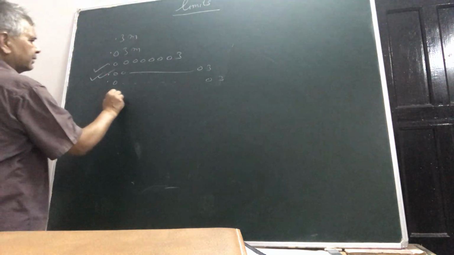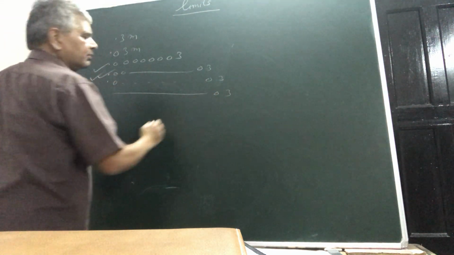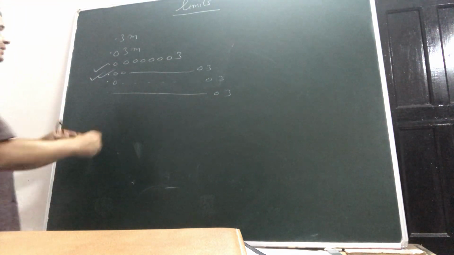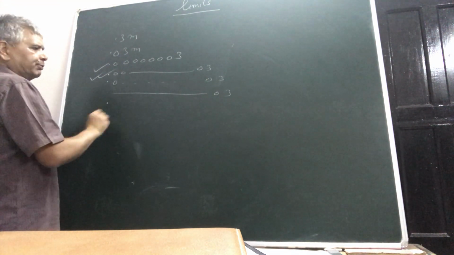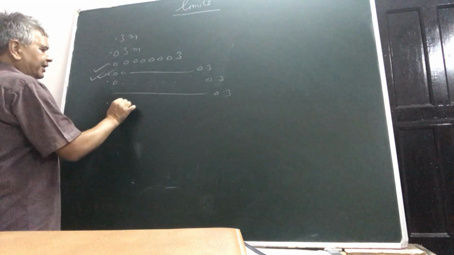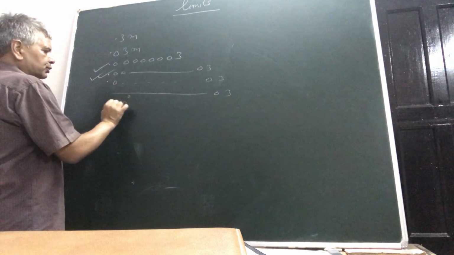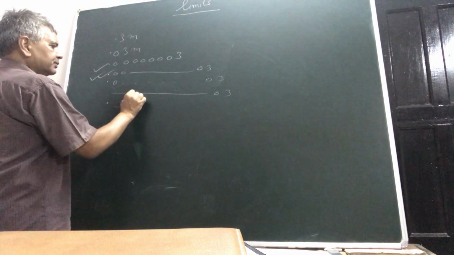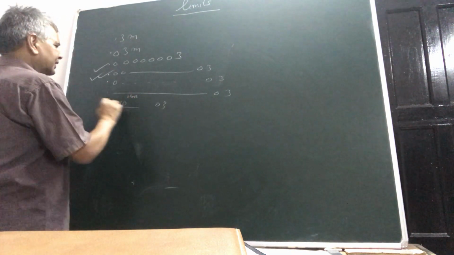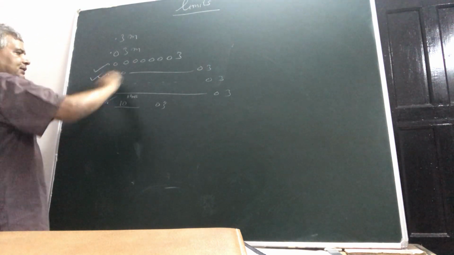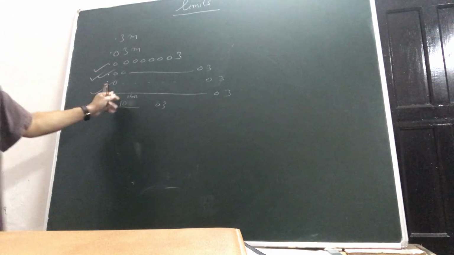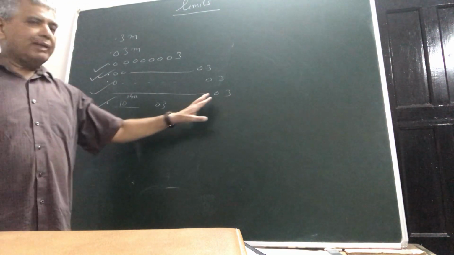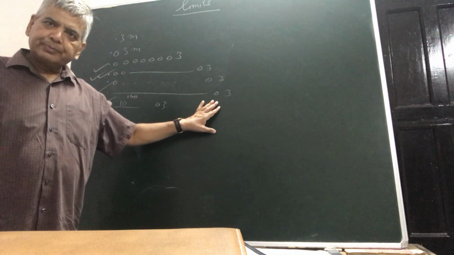Suppose I write a point, a billion zeros, 3. It's a fairly small number. But still I can think of a point followed by 10 raised to the power billion zeros and then 3. Then in comparison to this number, the earlier number becomes extremely large.